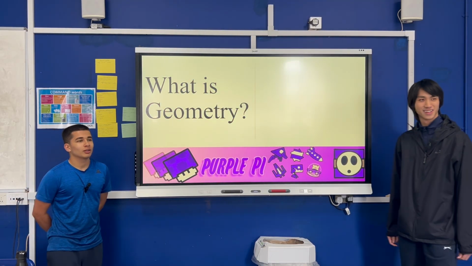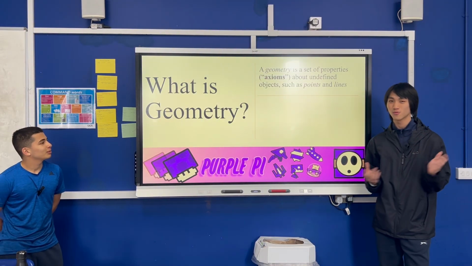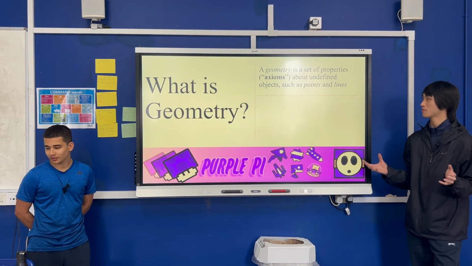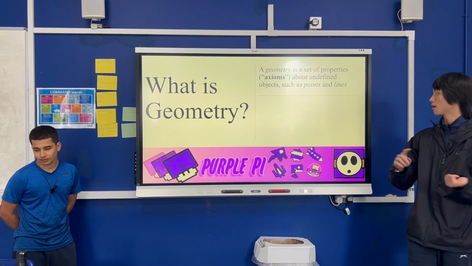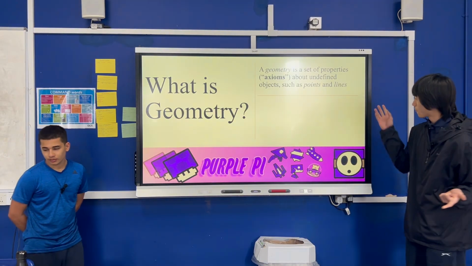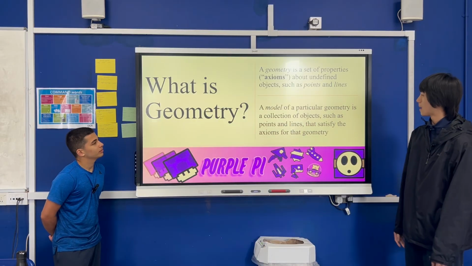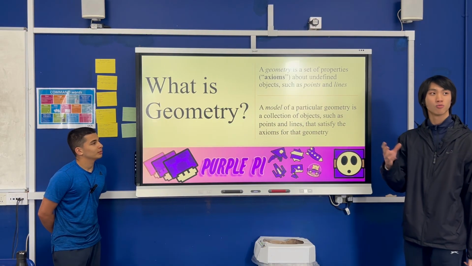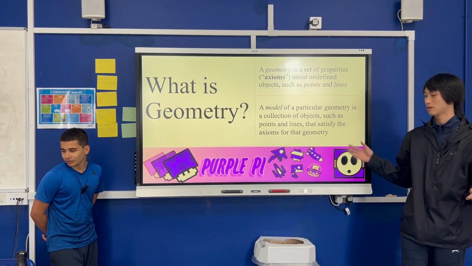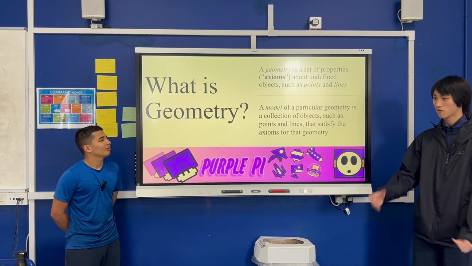So what is geometry? We're talking about geometries for such a long time, so we want to restate the problem. A geometry is a set of properties about objects, which are points and lines. That's what we're going to focus on today, mostly points and lines. With points and lines, you can make a lot of stuff: shapes, surfaces, a bunch of stuff. Today we're going to look at some models of geometry. A model is just points and lines, and there are axioms, which are the rules that these have to satisfy. We're going to investigate what happens when we have different rules.